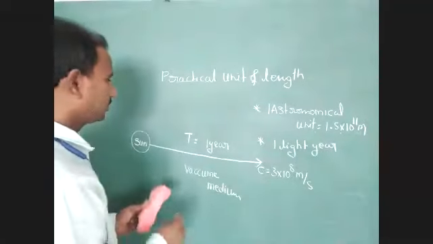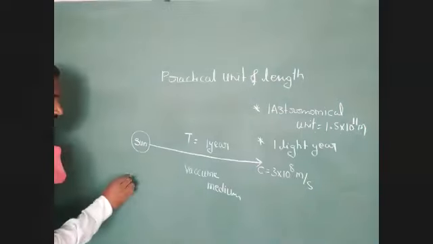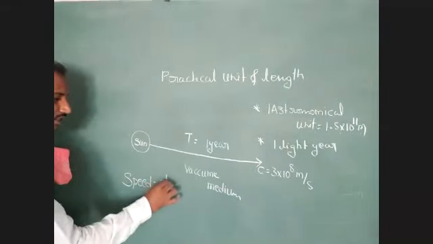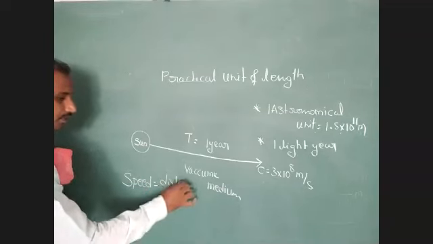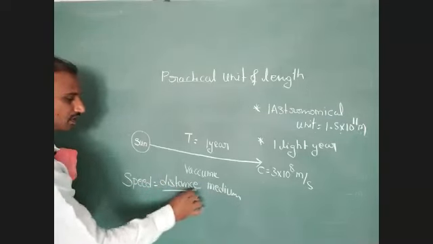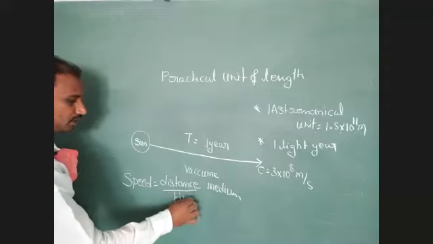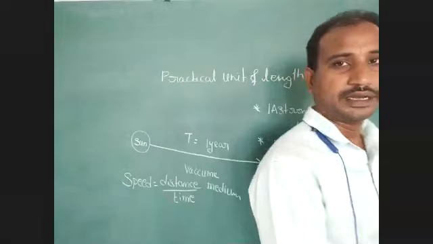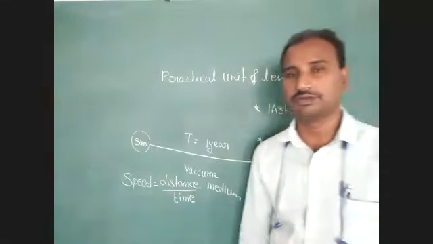Just observe here, students. Formula for speed: speed equals distance divided by time. This is a very small, simple formula. In our general life we use this formula.